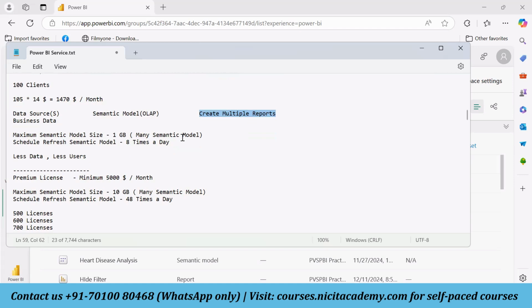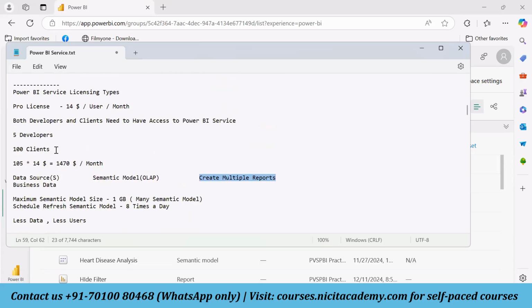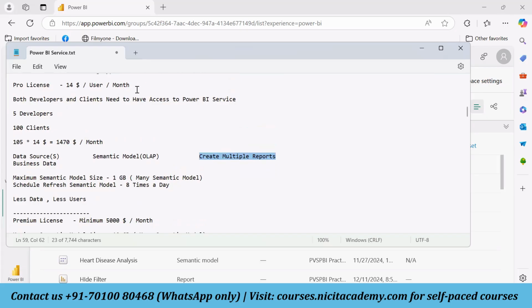If I'm using the Power BI service and you buy the Pro license, this costing would be applicable for the Pro license. The Pro license is the lowest license provided by Microsoft for Power BI. So how much size of each dataset can we publish? A maximum of 1 GB. For the Pro license, the maximum semantic model size is 1 GB.